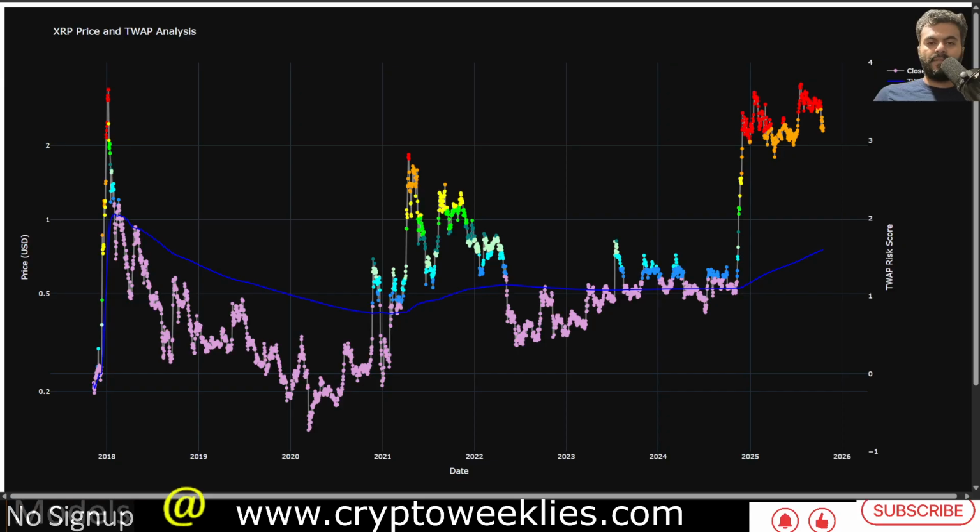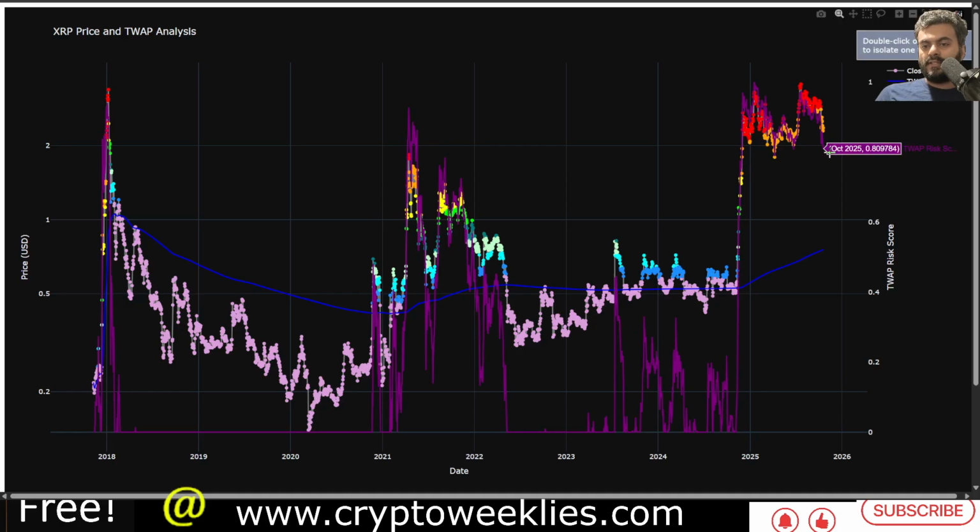This model gets updated every day. It's not retroactively fitted, it's a live model, but it reacts dynamically to the latest price action to help identify what is the accumulation zone for XRP. And also the red territory is essentially a distribution zone. We were in this zone quite a bit starting December 2024 till about October 2025. Now we are in this orange territory where the risk is less than 0.8 or close enough to 0.8.